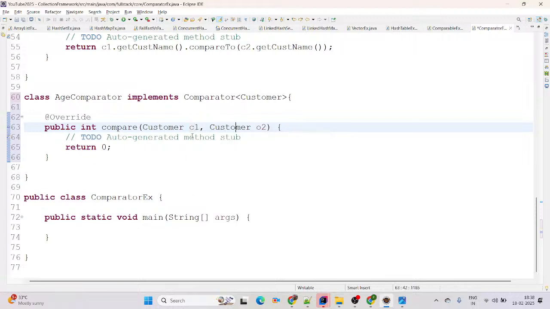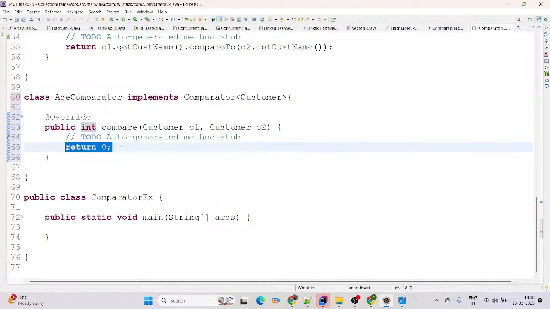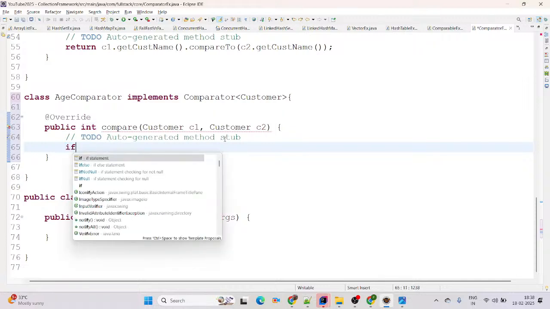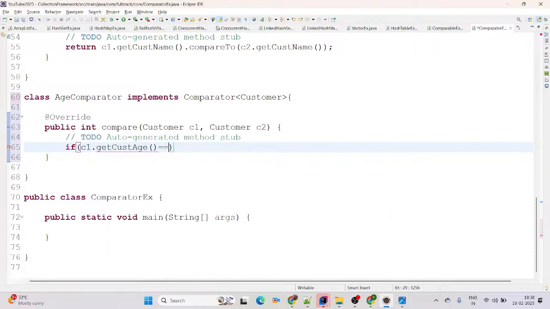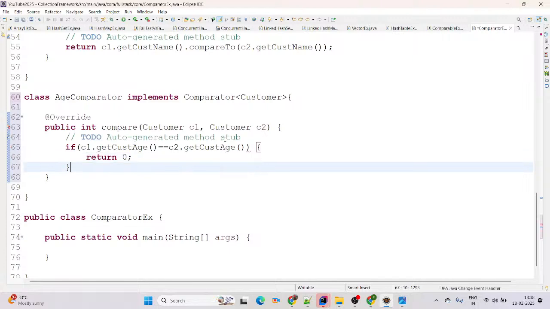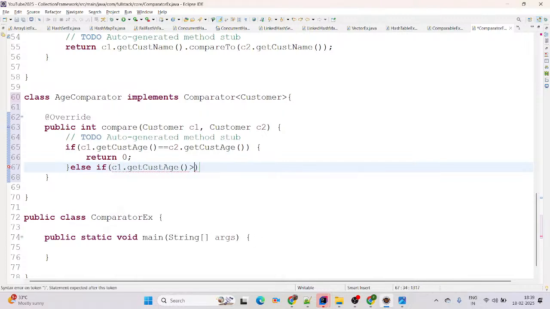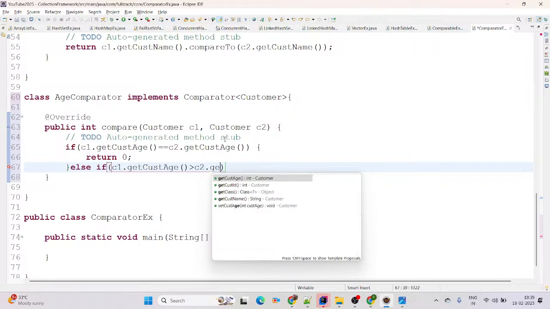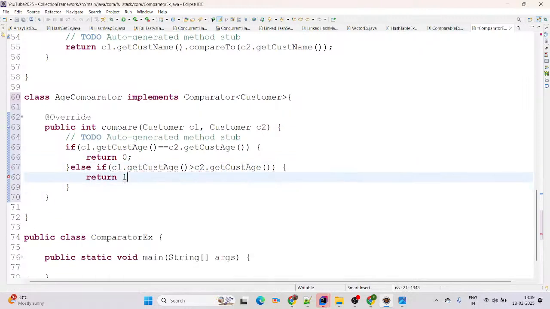I'm just adding here c1 and c2. It means customer1 and customer2. And now we are just going to compare those. You can simply say age: if c1.getCustomerAge equals c2.getCustomerAge, if both are equal, then simply return 0. Else, if c1.getCustomerAge is greater than customer2.getCustomerAge, then return 1. Else you can simply return -1.